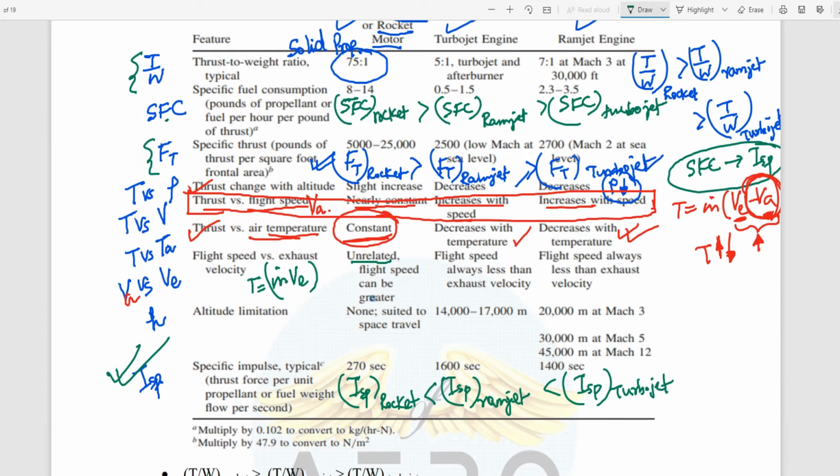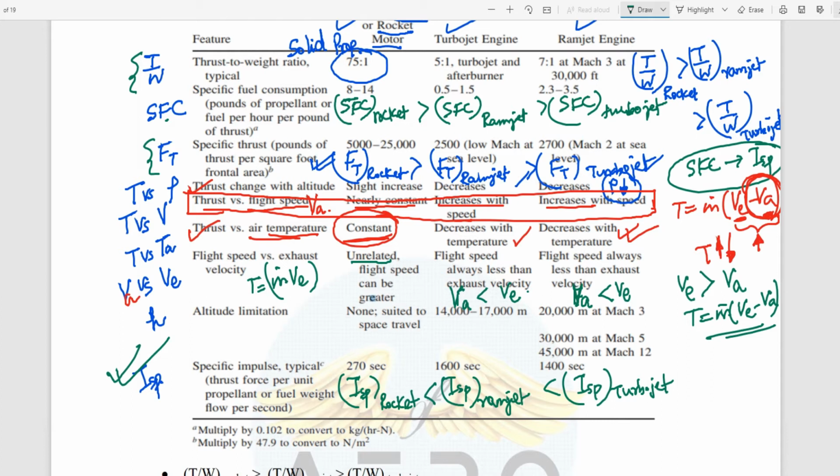So next comes flight speed always less than the exhaust velocity. That means VA is always less than VE in the case of turbojet, and here also VA is always less than VE. So VE should always be greater than VA because thrust equals m dot times VE minus VA. Okay.